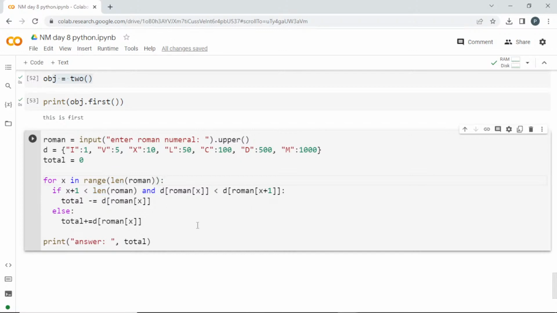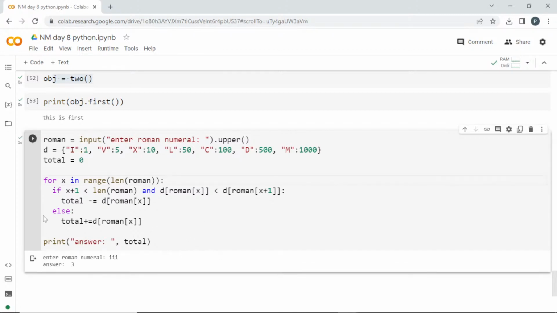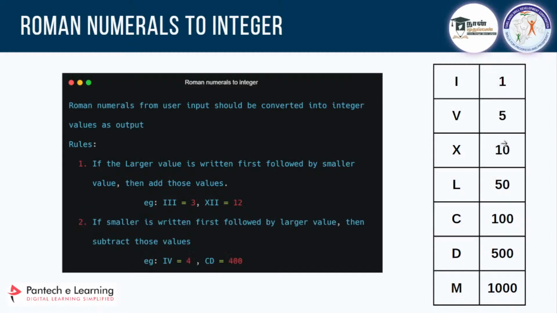So we have done this and we are updating it here. I'll try to run this code. It is asking me to enter. First I'll enter triple I, which will be 3, I hope so. The answer is 3, we got it. Now I'm going to check with the use cases here.